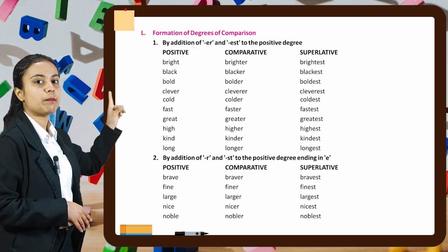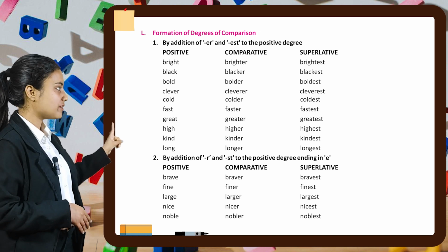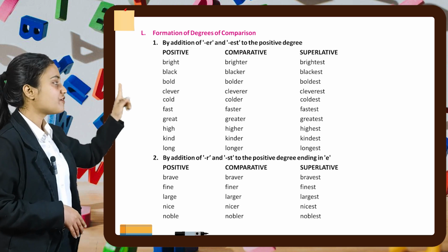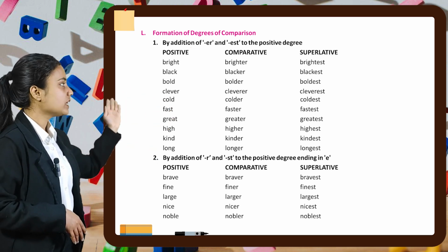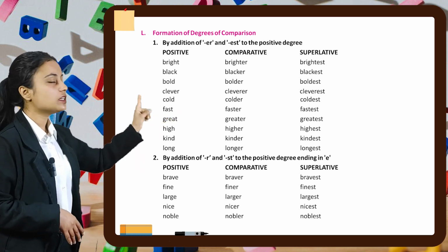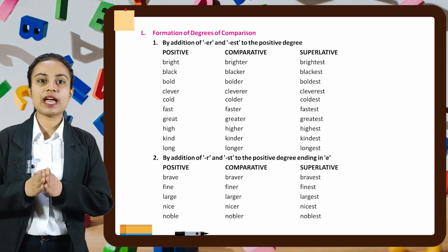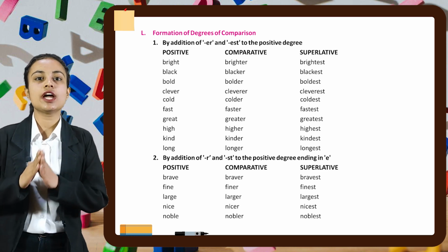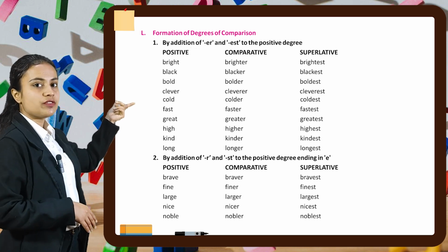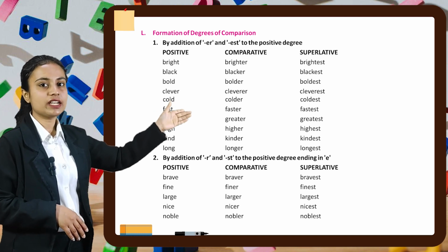Similarly, next one is black, blacker, blackest. Bold, bolder, boldest. Clever, cleverer, cleverest. Cold, colder, coldest. Fast, faster, fastest. Great, greater, greatest. High, higher, highest. Kind, kinder, kindest. Long, longer, longest. Now second, we can do that by adding r or st to the positive degree ending with e. For example, if we have the word brave, we can add r at the end, so it will become braver. And if we add st at the end, it will become bravest.